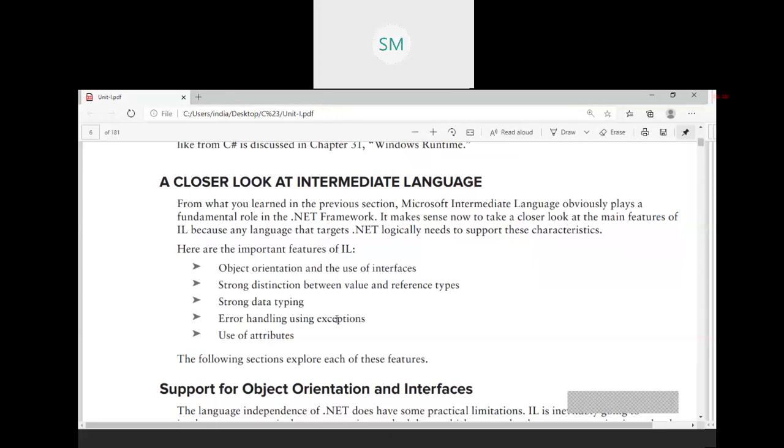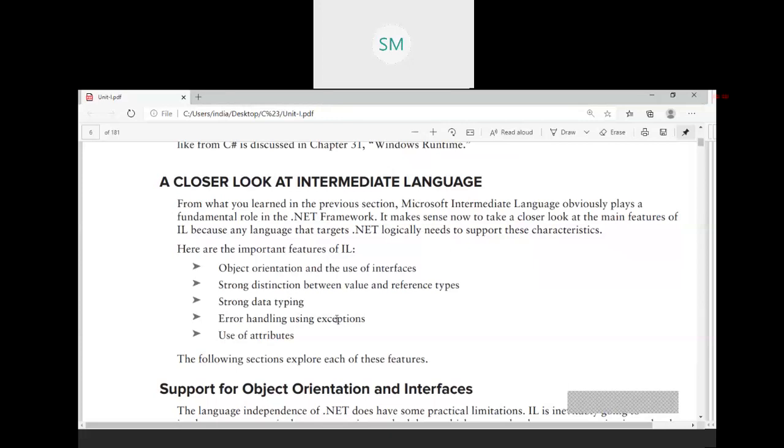What is this IL? When you compile a .NET language program, the output is going to be intermediate language. Short form of intermediate language is IL. Then the second stage of compilation is IL is compiled to machine specific code. How can we improve the performance? With the help of the just-in-time compiler. Don't forget these things.